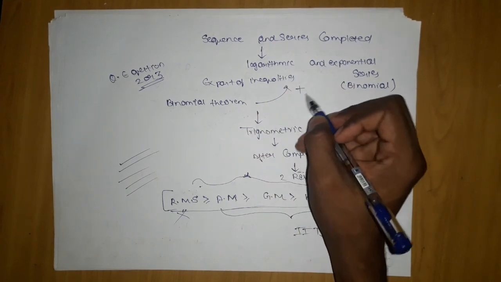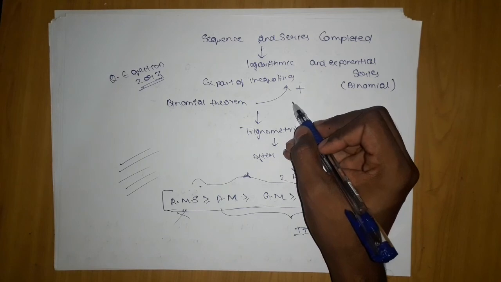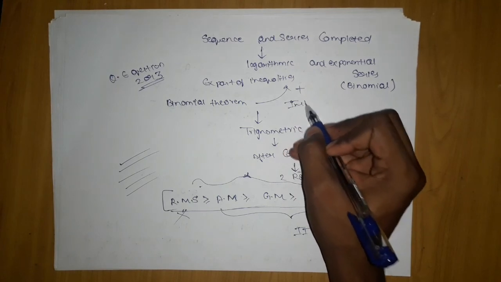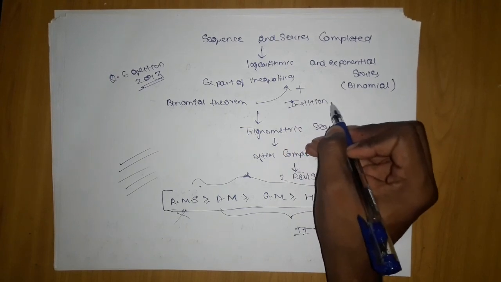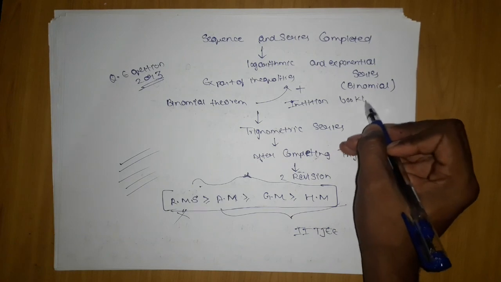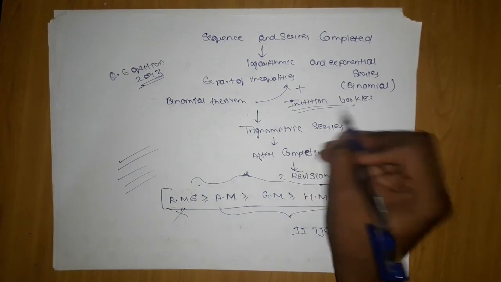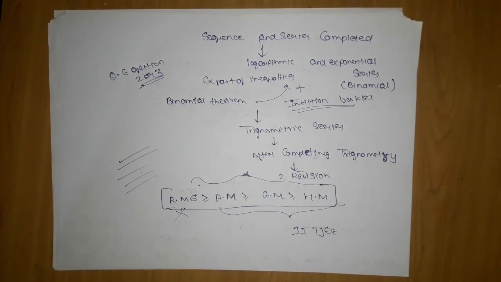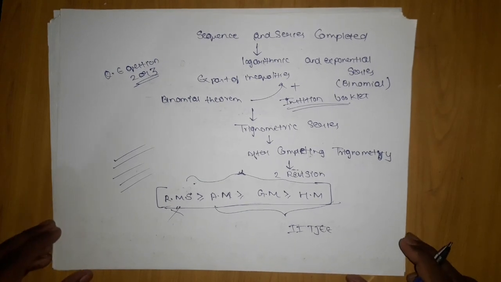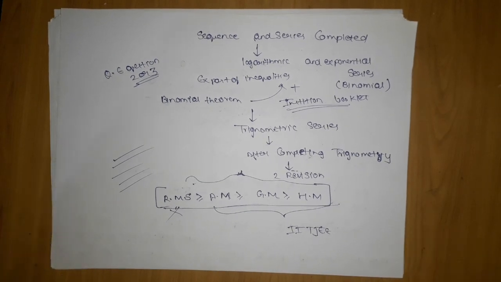And along with inequality, I am also doing the institution booklet. I'm not going to reveal the institution name, because I don't want any copyright or similar issue.